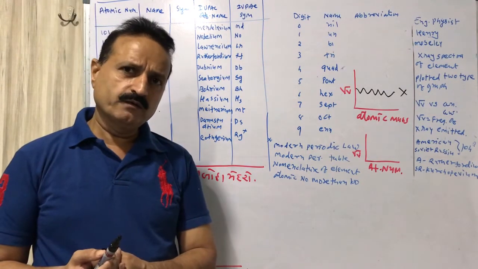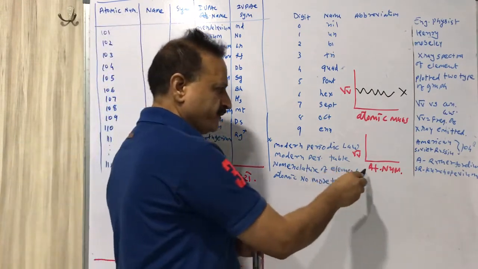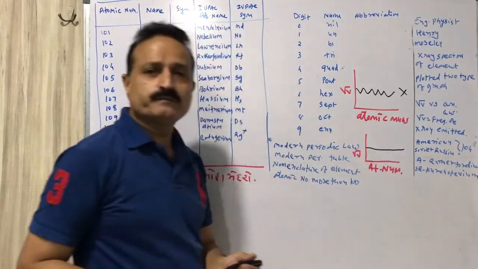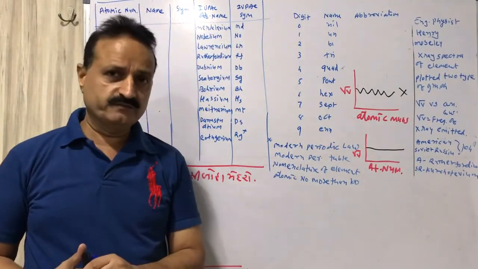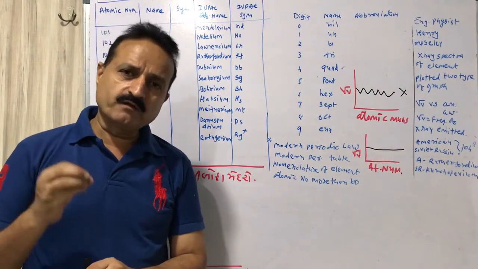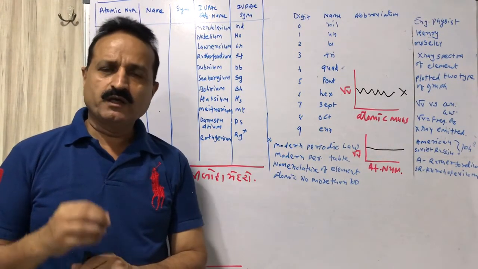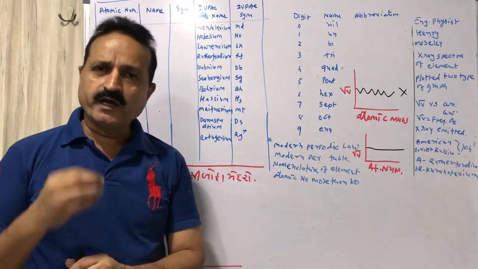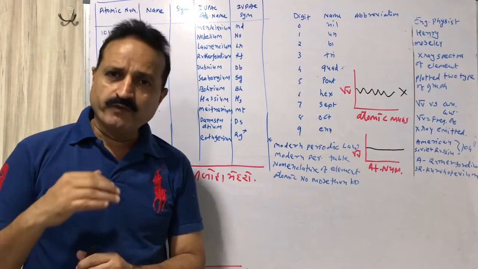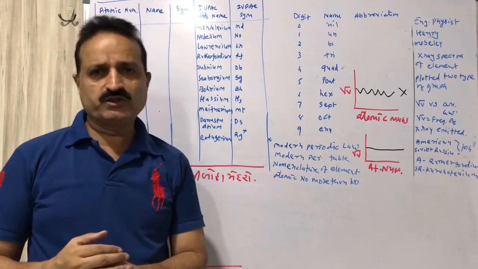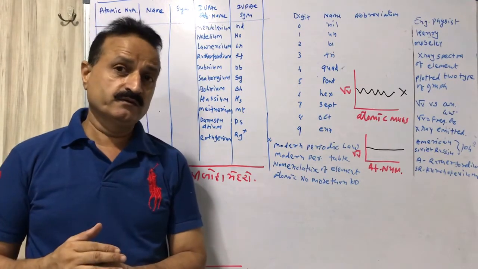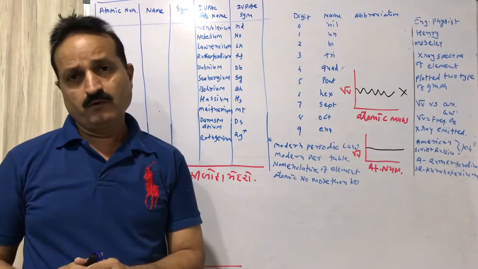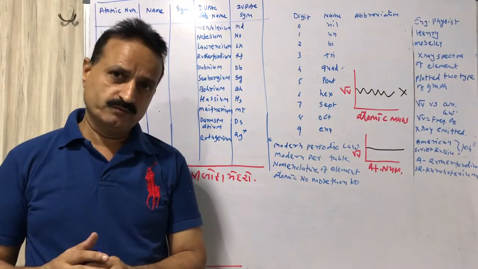When he made the graph of root ν versus atomic number, the graph gave a straight line. It means atomic mass is not proper to form the periodic table. Atomic number will help to arrange elements in the periodic table. So he gave the modern periodic law.